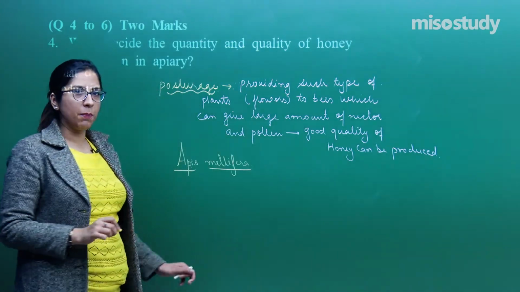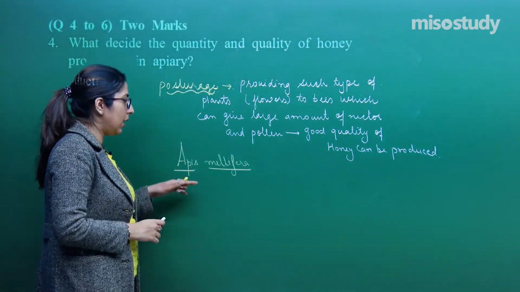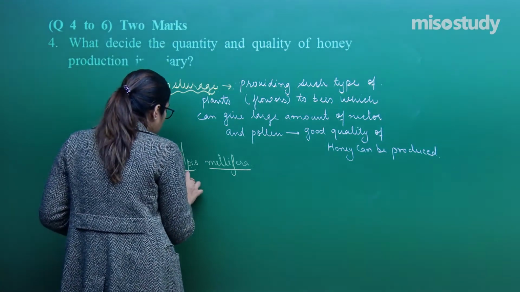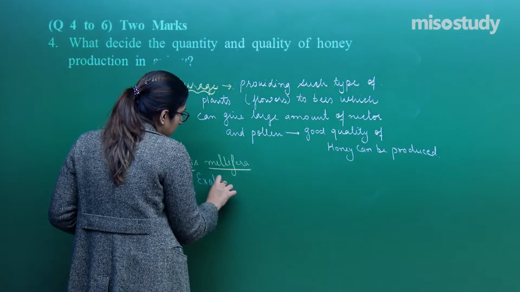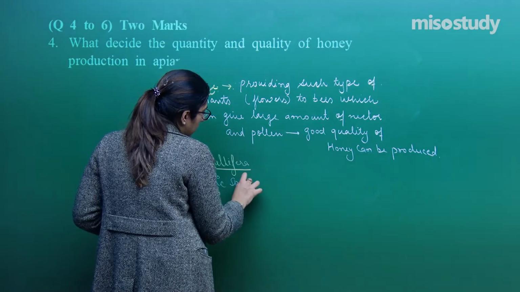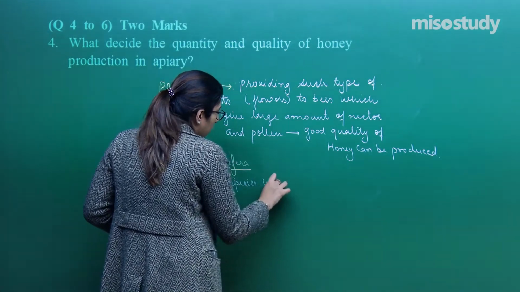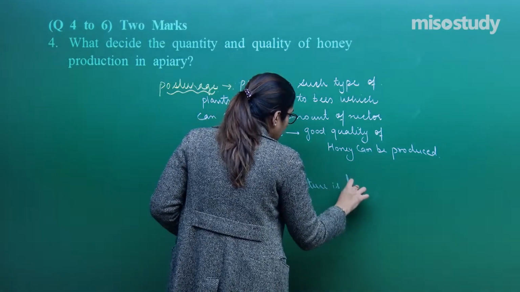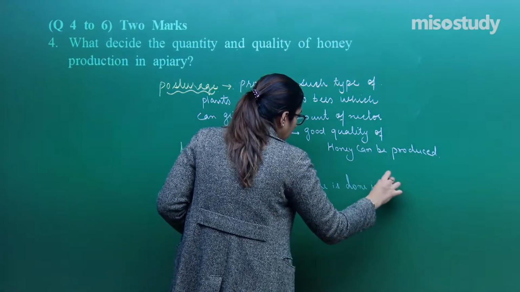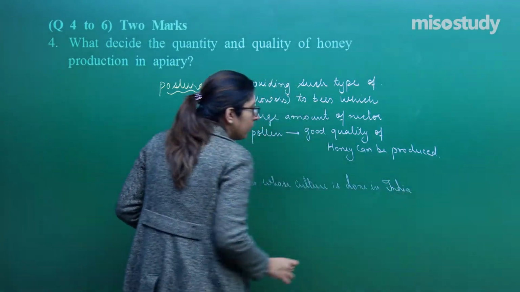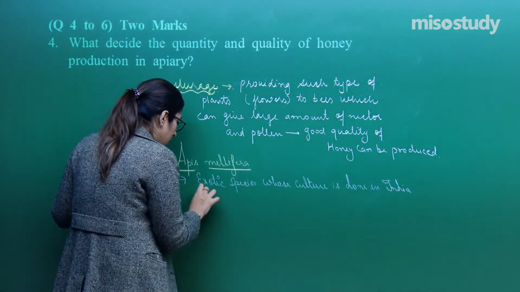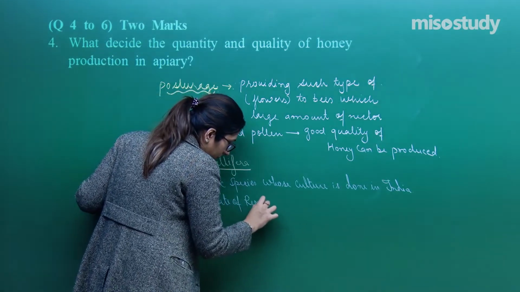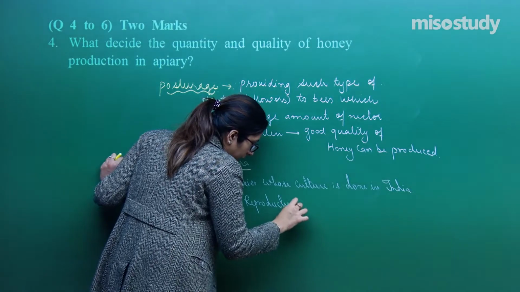Apis mellifera is that species which can provide a large amount of honey within a short duration of time. This is not a native species, rather it is an exotic species whose culture is done in India, because the rate of reproduction is high.